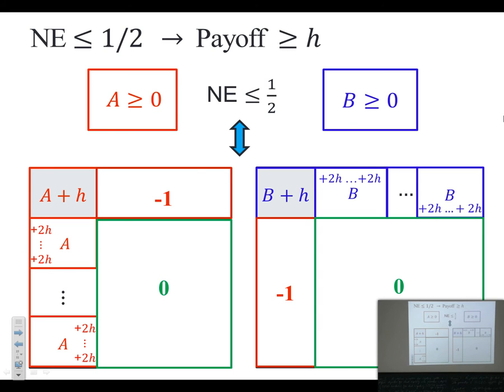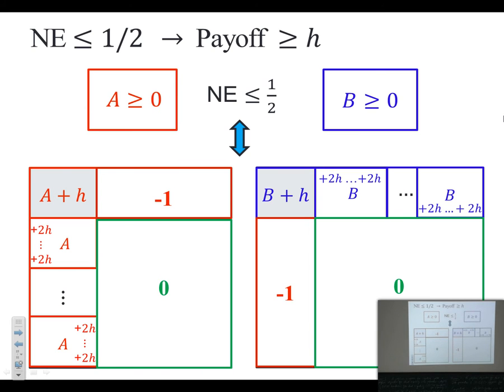Now we show that if there exists a Nash equilibrium here with every strategy at most half, then there is a Nash equilibrium here with payoff at least H, and this is if and only if. So one thing is clear: if you take any Nash equilibrium here where every strategy is at most half, and you just restrict it, you construct a Nash equilibrium here by taking the same distribution, same probabilities, and the other probabilities will be 0. So this will be the same thing, and you can see that if this is the Nash equilibrium of this game, then of course both of them are getting at least H.